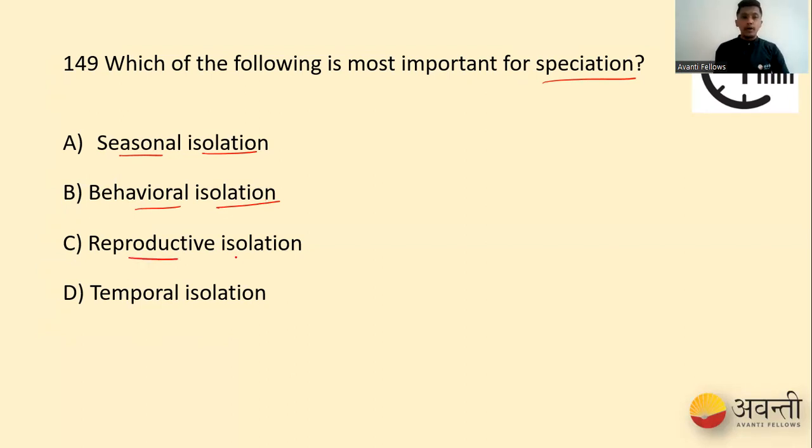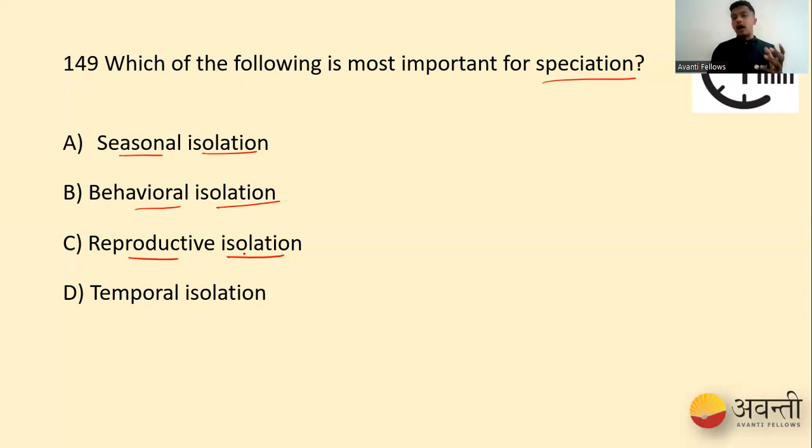When it comes to reproductive isolation, when organisms are completely isolated from a geographical area and isolated from their own species, they try to mate with closely related species. When they mate with a closely related species, there is a very high chance of new characteristics, new genes, in the coming generations, which leads to speciation, or formation of new individuals with new characteristics.